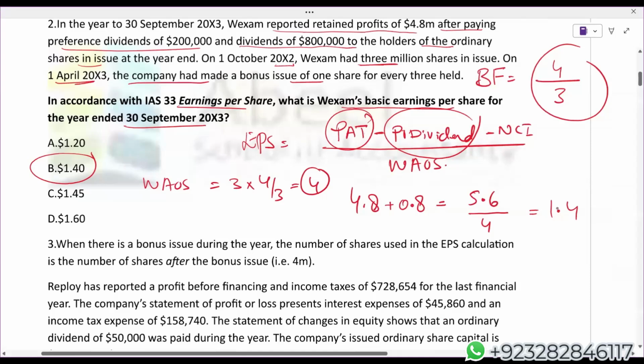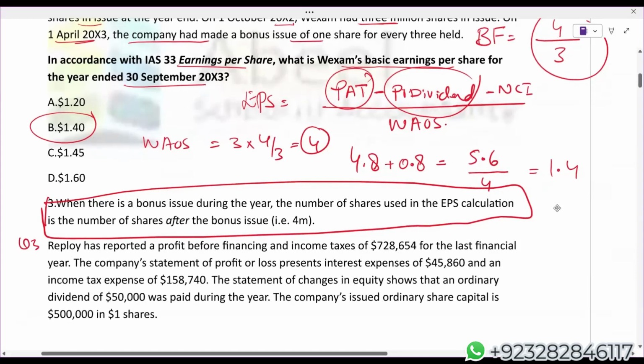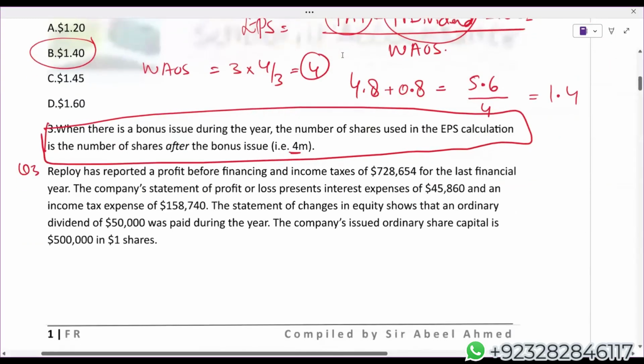Question 3 actually starts from here. This relates to the answer of question number 2. That is, we say that bonus was issued at the start of the year. Let's see question 3.